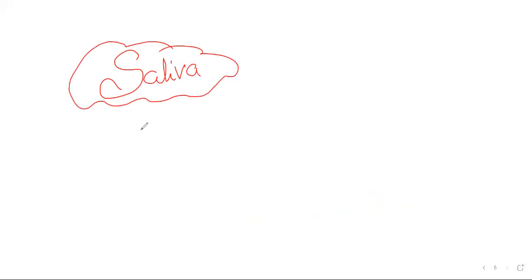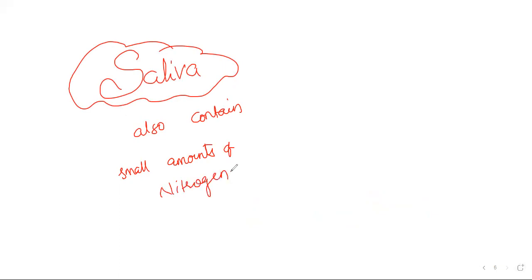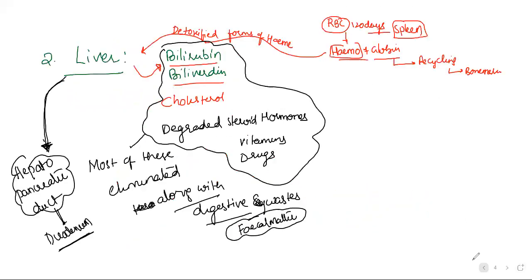Saliva contains very, very little amounts of nitrogenous wastes, small amounts of urea, and that's why we can't taste it. We are not considering it as an excretory organ, we are just talking about this. That's all. So this is the role of other excretory organs.